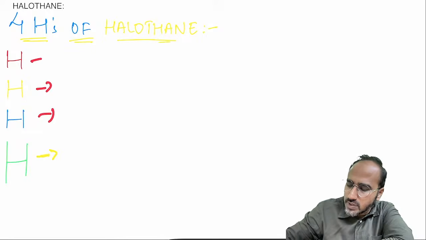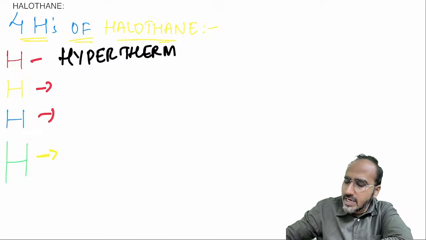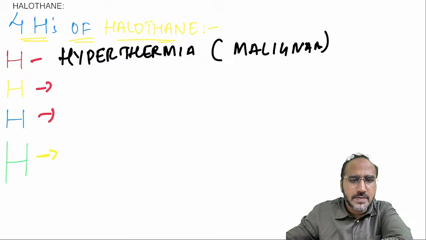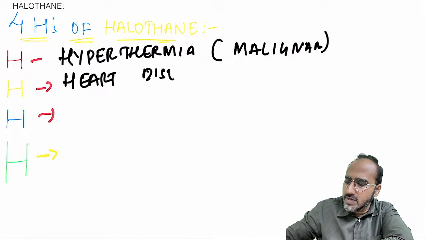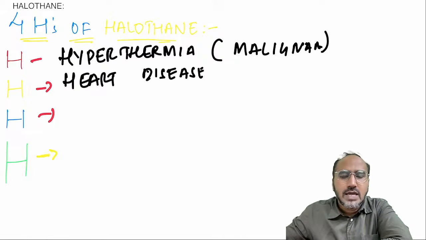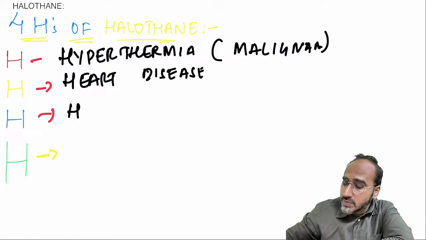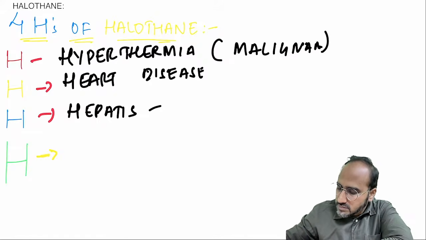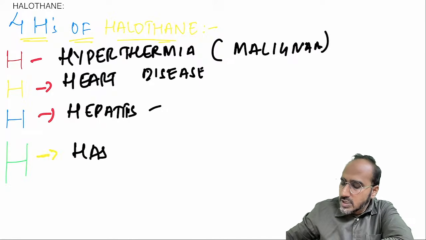The first H of halothane is hyperthermia. Halothane can cause malignant hyperthermia. Almost all inhalational agents can cause malignant hyperthermia, but the maximum is seen with halothane. Next, halothane is contraindicated in heart disease. Why? Because it causes hypotension, bradycardia, and increases the sensitivity of the myocardium towards catecholamines. Next, halothane can lead to hepatitis. What hepatitis? Immune related hepatitis. Next, halothane has two maximums.